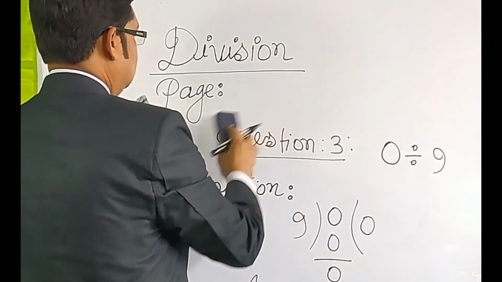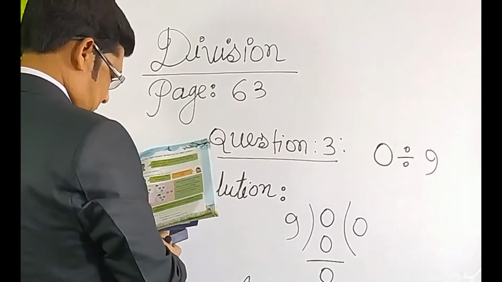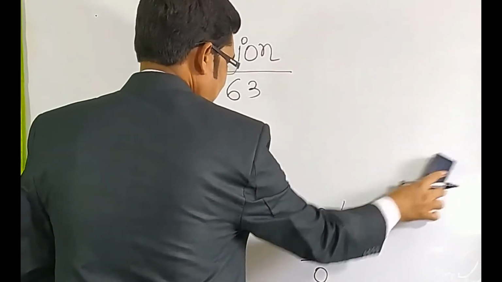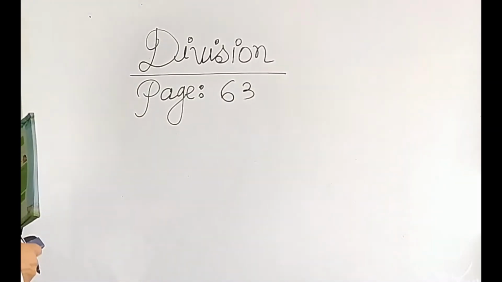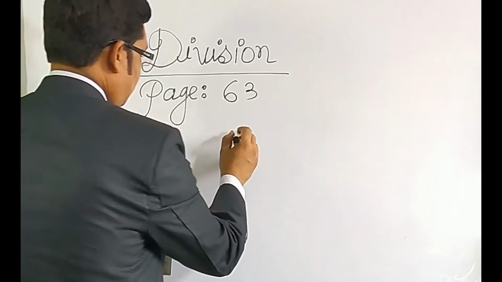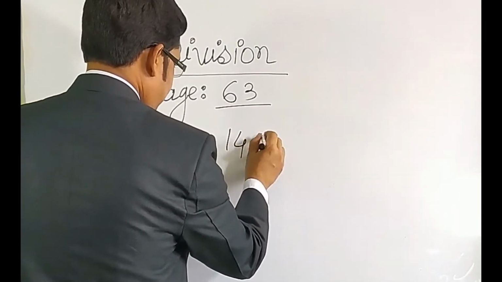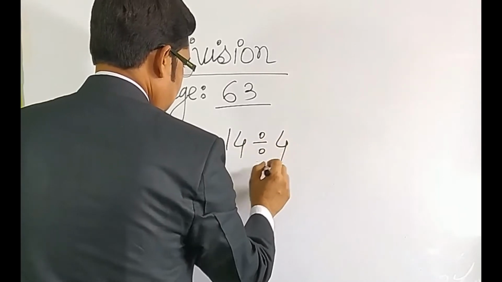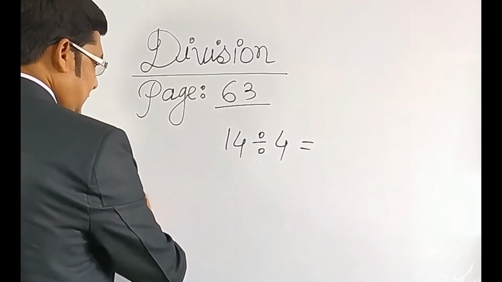Okay, my dear students, here are some maths given, 14 divided by 4. So this is another rule here.